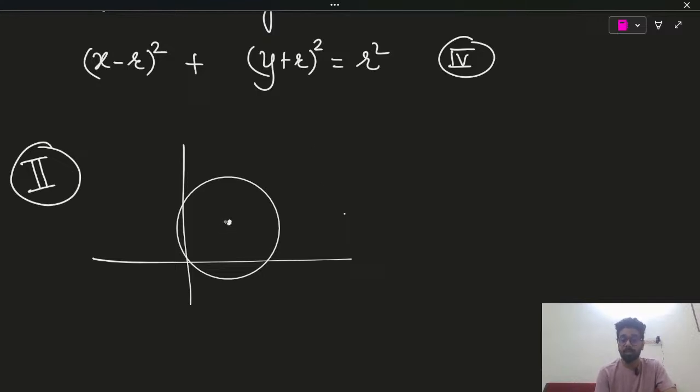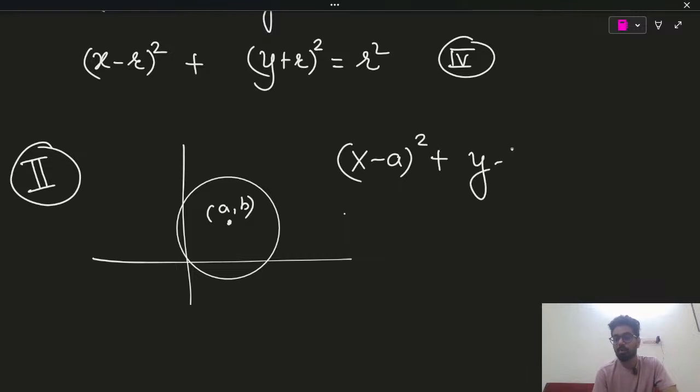Now here you will write (x minus a) whole square plus (y minus b) whole square, and the radius will be the distance between a point on the circle and the center of the circle. I repeat, the distance between any point on the circle and the center of the circle is the radius.